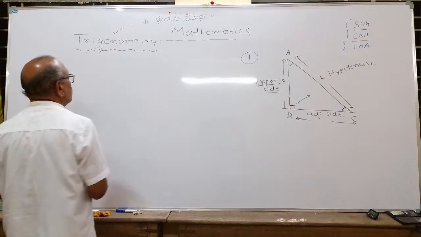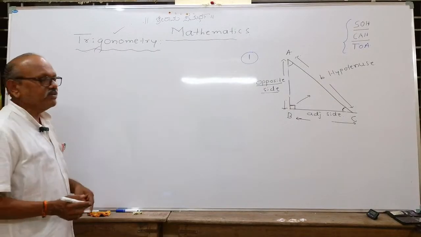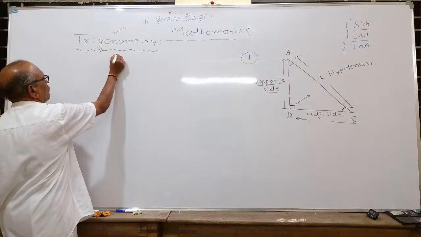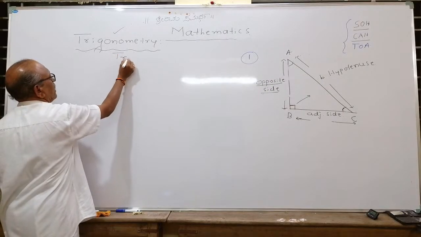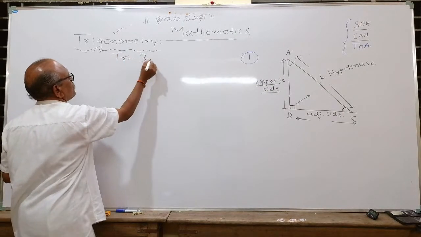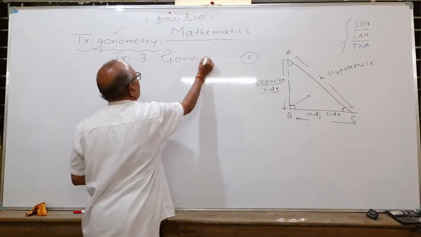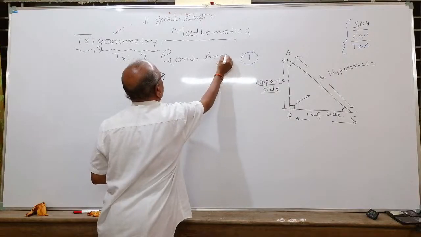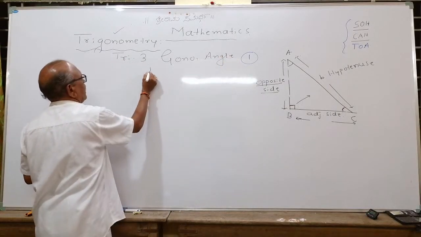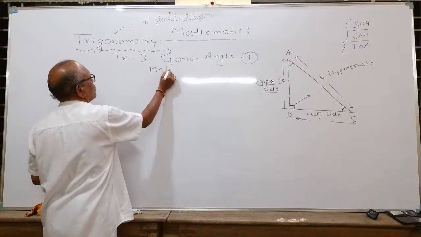This particular word trigonometry has three parts, as you know. One is tri. Tri means what? Three. Gono. Gono means angle. Metria. You can open your notebook and classwork book, my dear students.